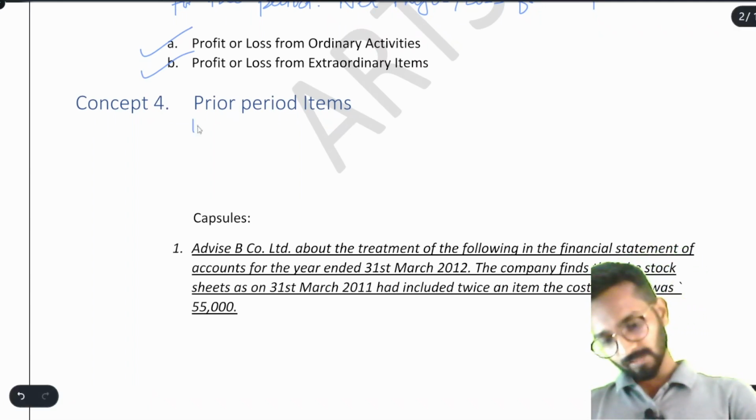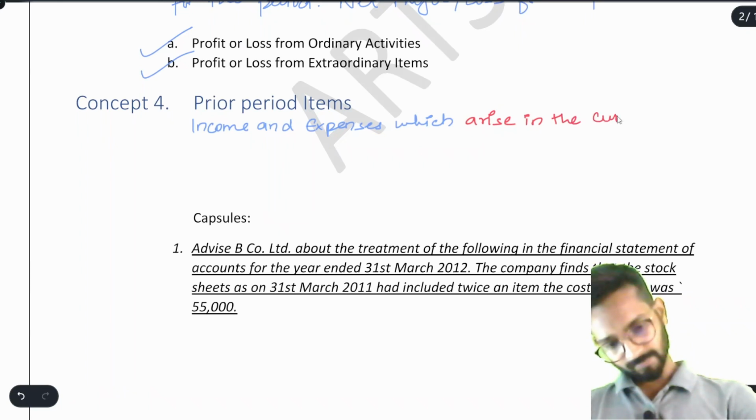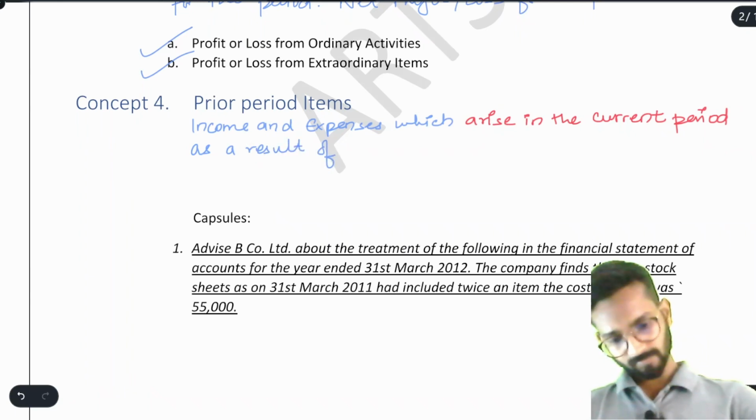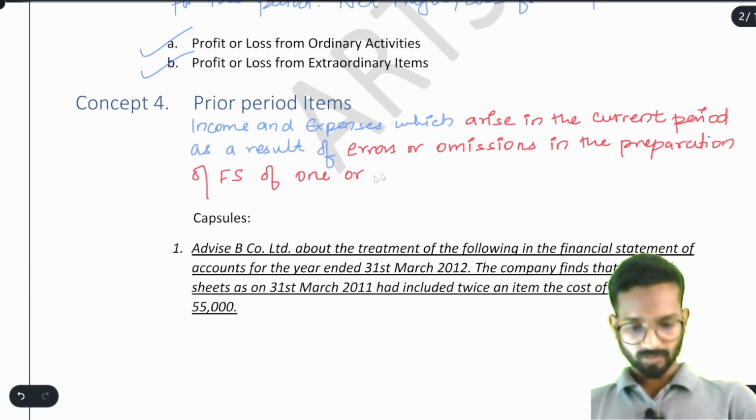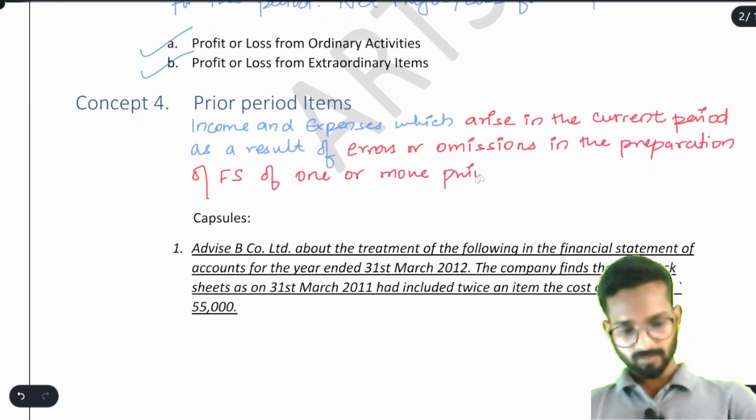It says, understand, income and expenses which, be careful, arise in the current period as a result of errors or omissions in the preparation of financial statements of one or more prior, or you can say previous years or previous periods.